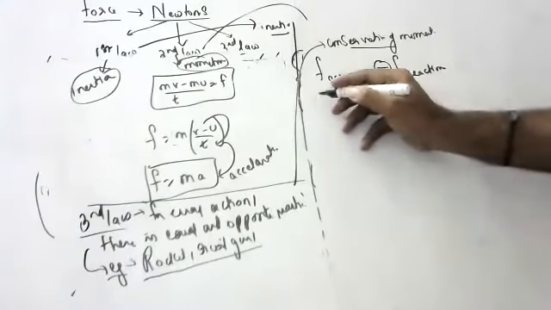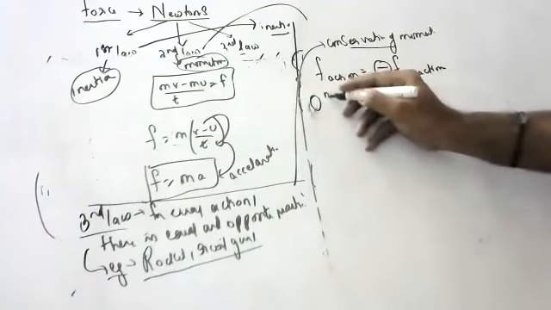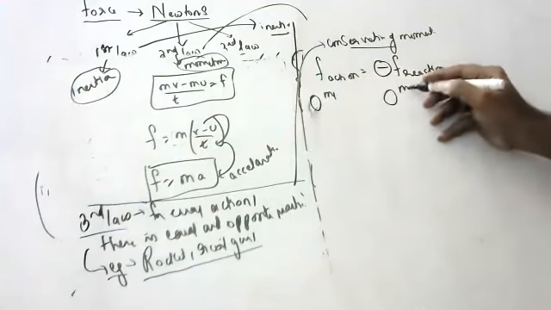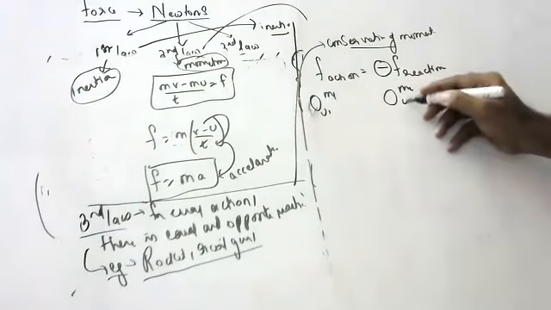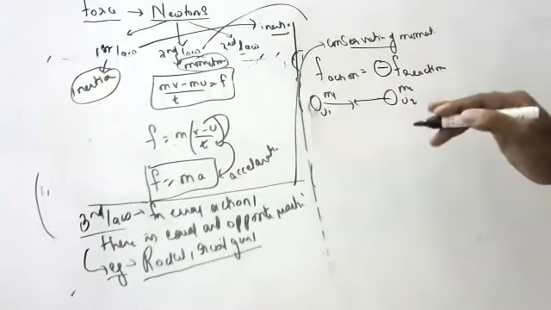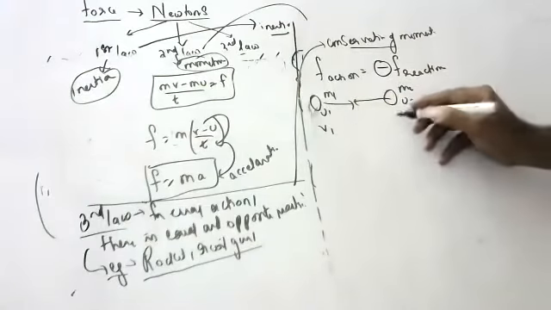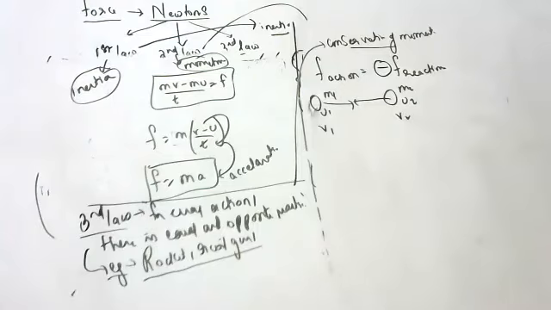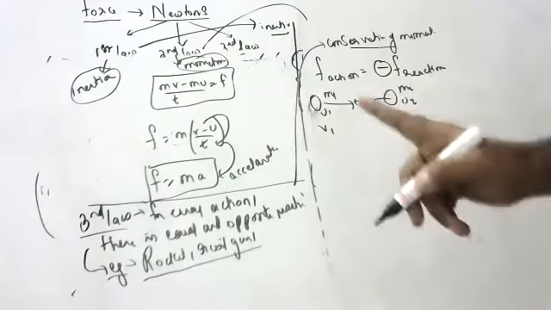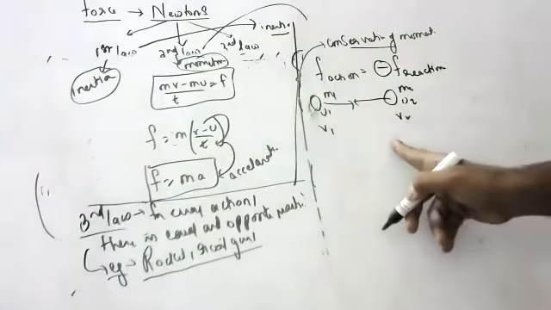Okay, children, suppose two bodies are there, M1 and M2. They are moving initially with U1 and U2. Suppose they are colliding. They may be colliding in different directions, or they may go in the same direction. Before colliding, their velocities are U1 and U2, the initial velocities. After colliding, their velocities are V1 and V2, the final velocities.